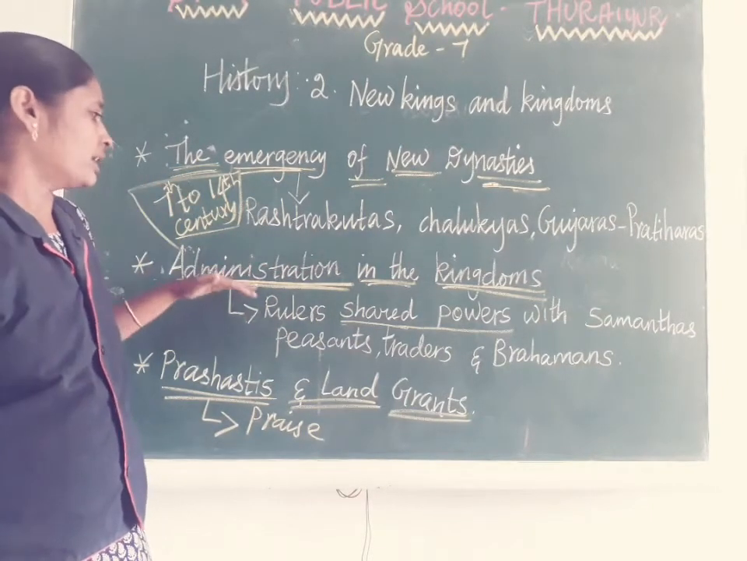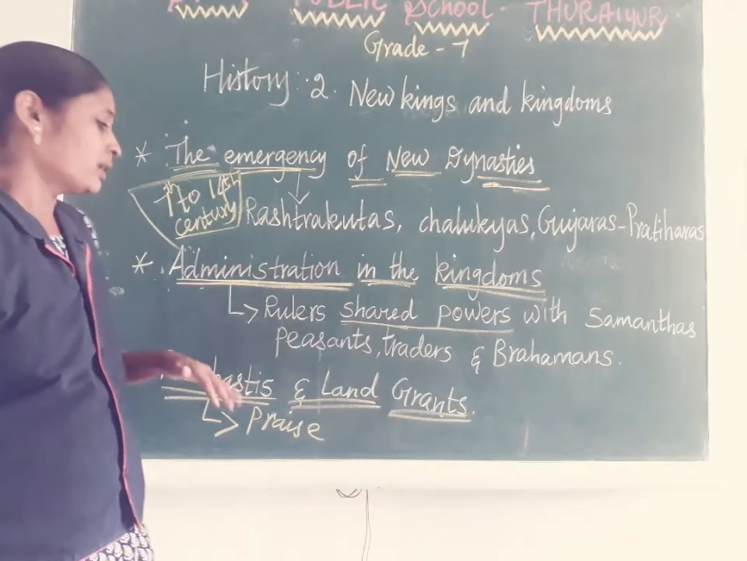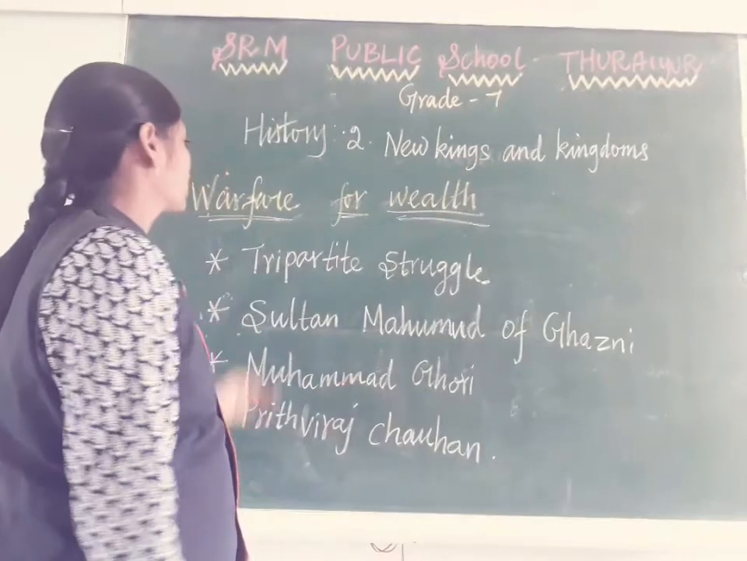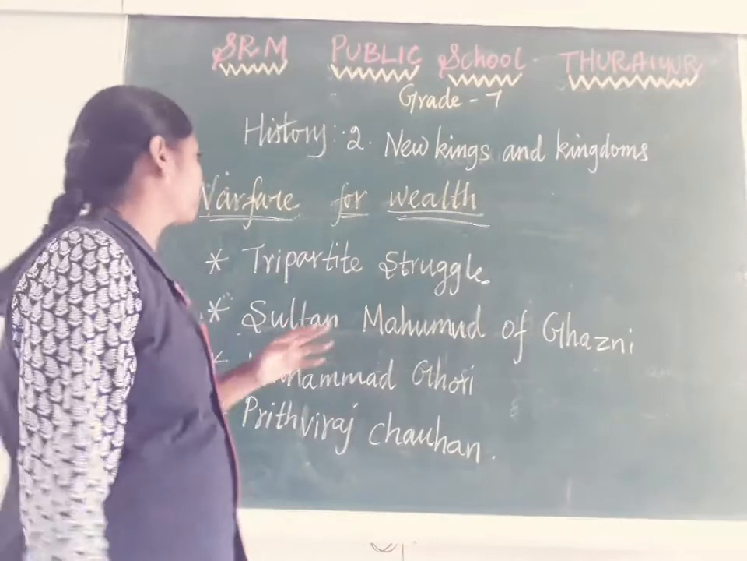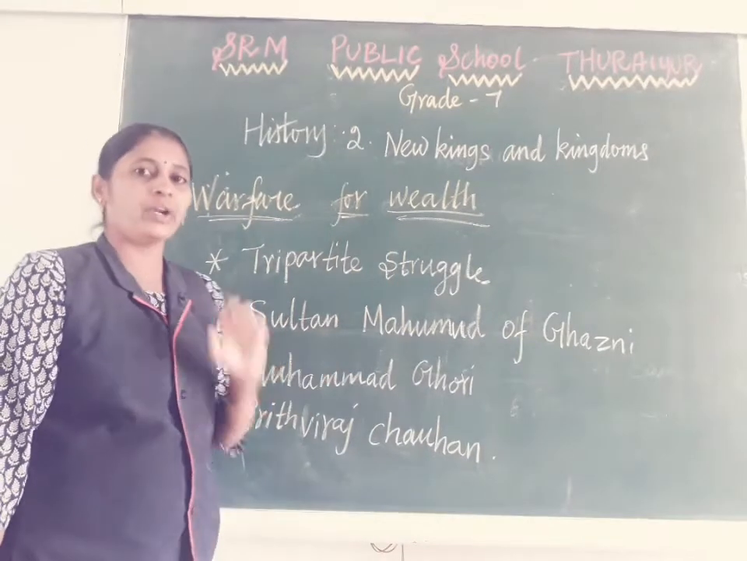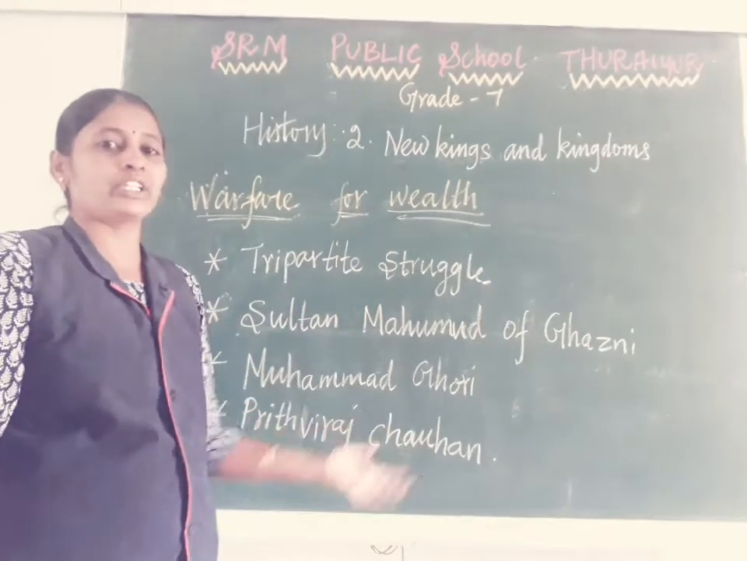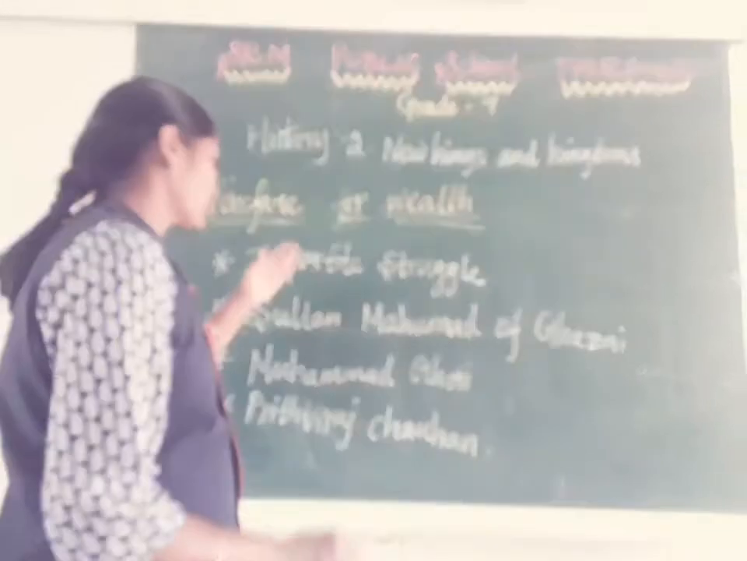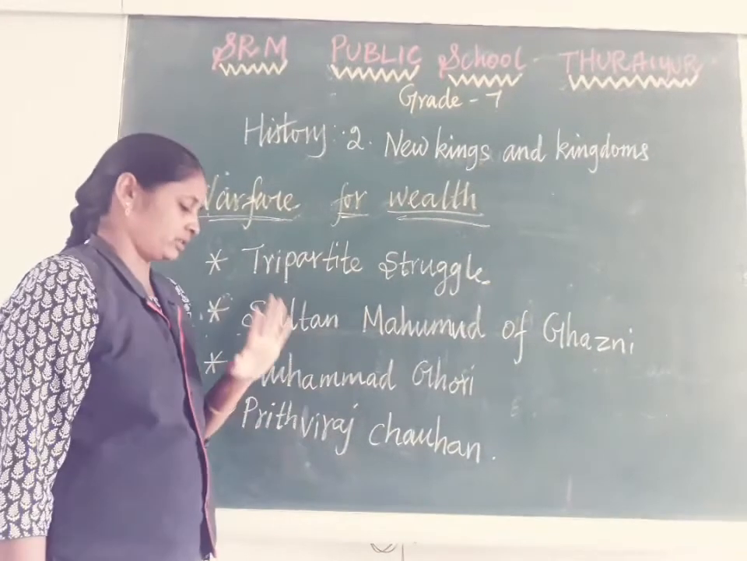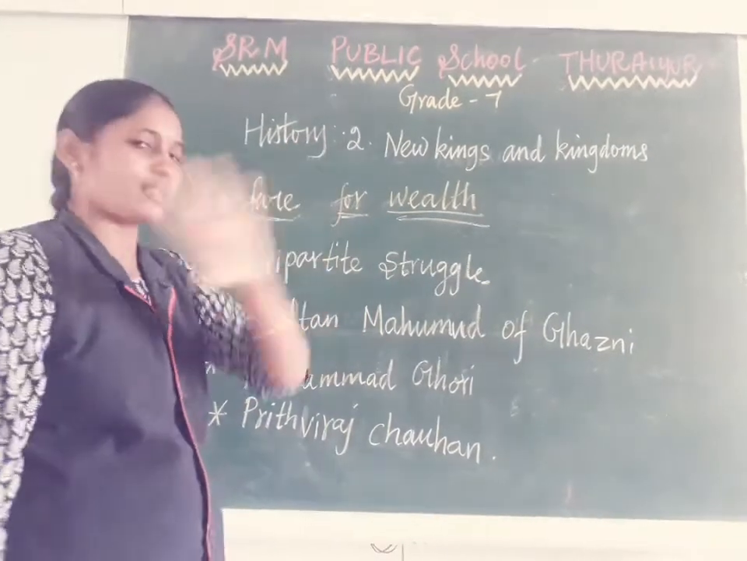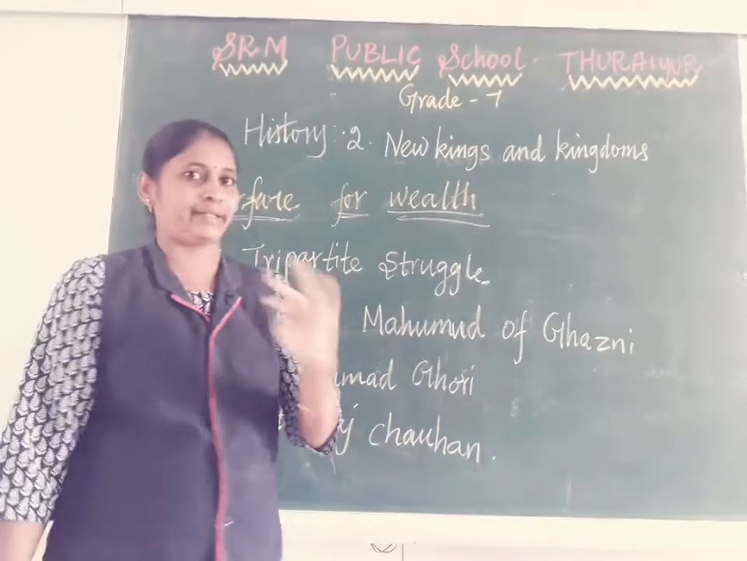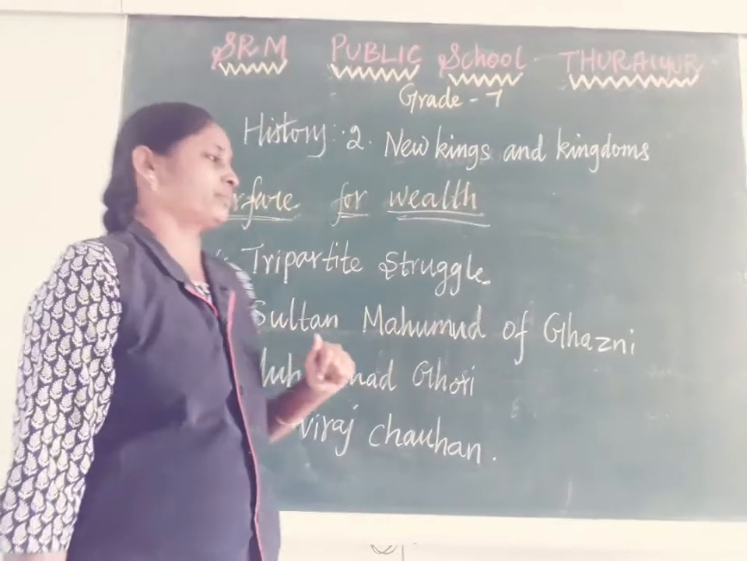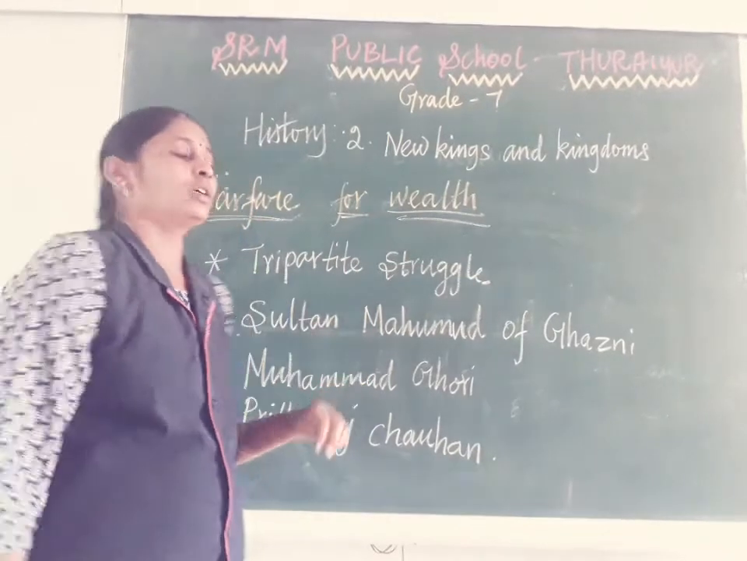So we covered the emergence of new dynasties, administration of kingdoms, and prasasti and land grants. Now, war for wealth. For what reason did the kings fight each other? That is what we are going to discuss in this topic. Under this topic we discuss four important events. One is the tripartite struggle.